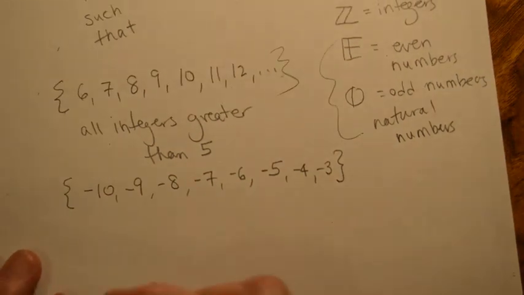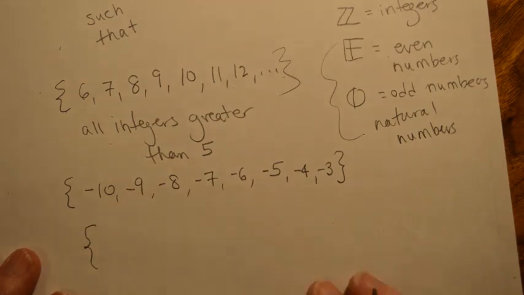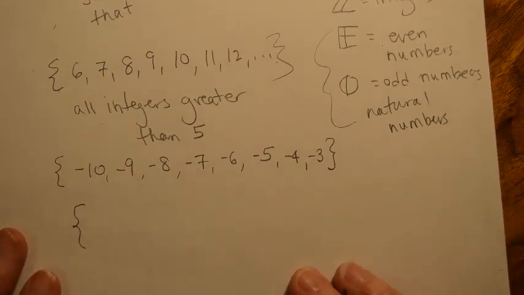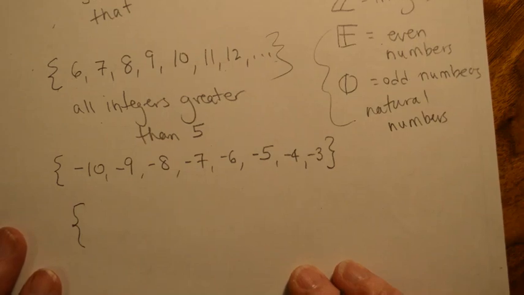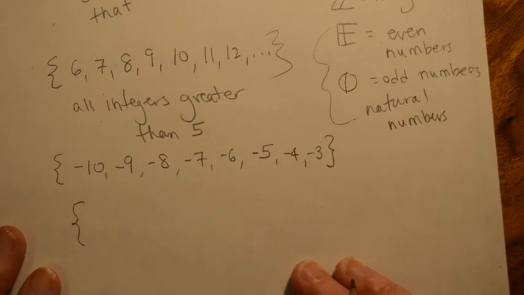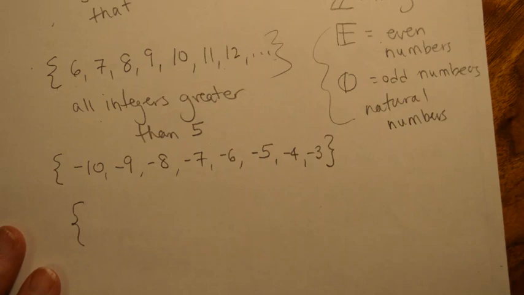So pause for just a second and see what you come up with. Now, it's not necessarily one way that you can write this. You might think of a different way than what I wrote. And if you did, please send me an email and let me know, and I'll let you know if you're correct or not. But just pause and see if you can write out what that would be.